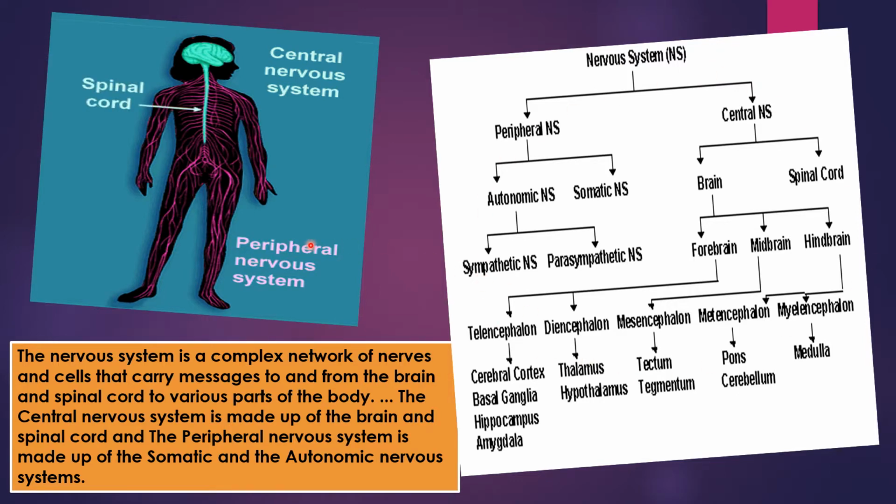Now see this diagram. Here the central nervous system and peripheral nervous system have been shown clearly. This is the central nervous system, which consists of brain and spinal cord. And this yellow or pink color is the peripheral nervous system, throughout our body.